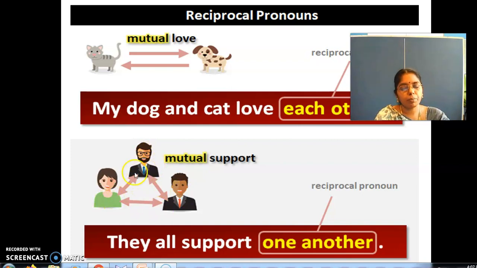So he is the head of the department, and two team members are there. The head of the department is helping both of them, and these two team members help each other, right? So they all support one another. Here one another is a reciprocal pronoun, right? Very, very easy. Each other and one another, right? Can you understand this? Shall we move to the next slide? Right?